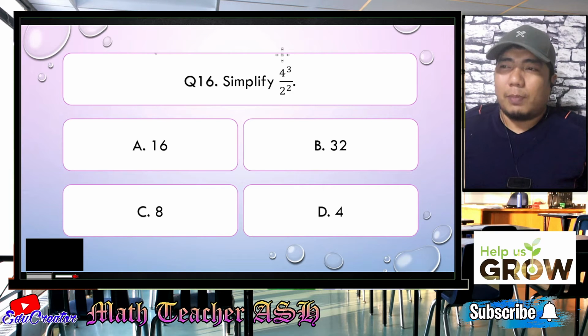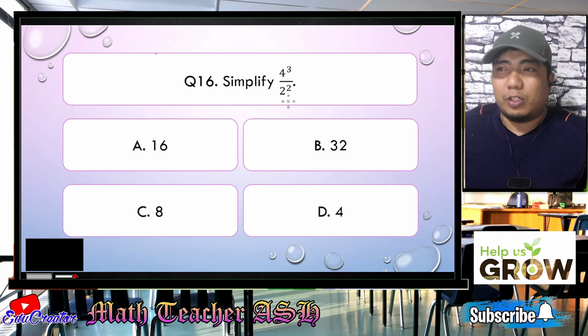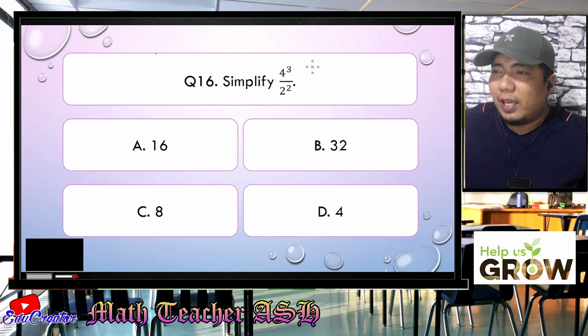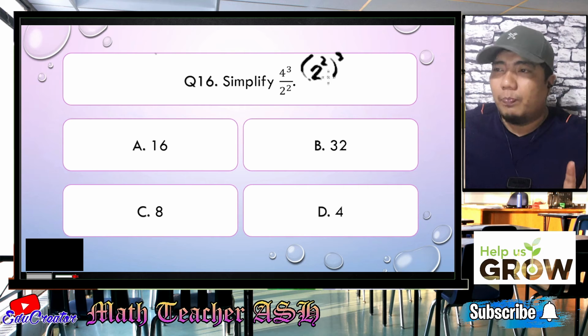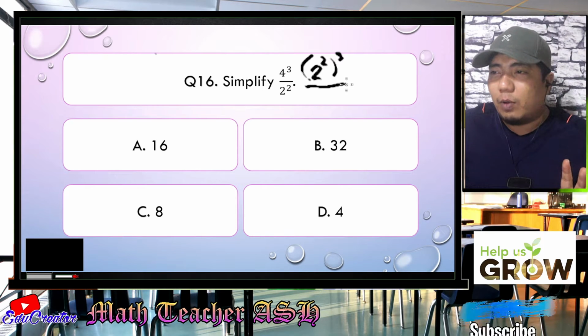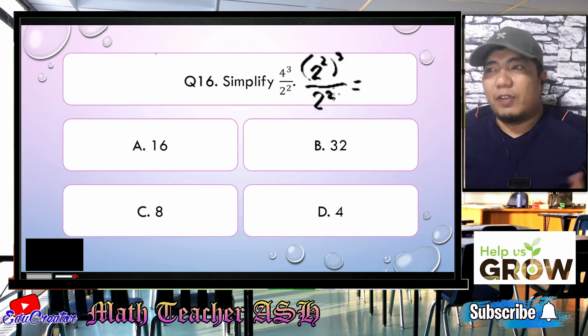The other way is by converting 4 into a base of 2, since we have here the base of 2. So 4 squared here could become 2 squared. And since the 4 here has a cube, there will be a cube outside that 2 squared, because 2 squared here is that 4. And then we just copy the 2 squared there. I'm just applying the techniques in solving the laws of exponents, right?